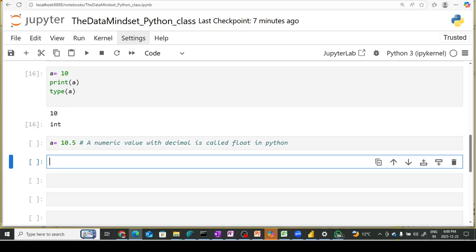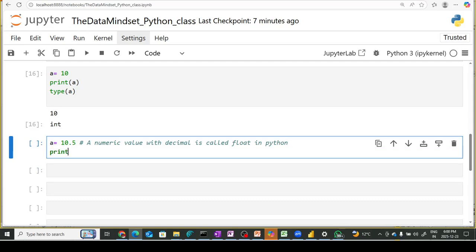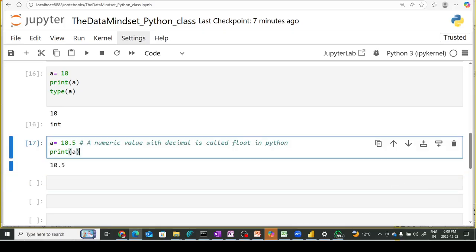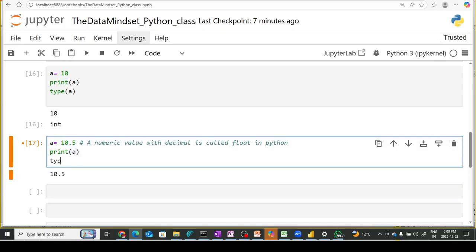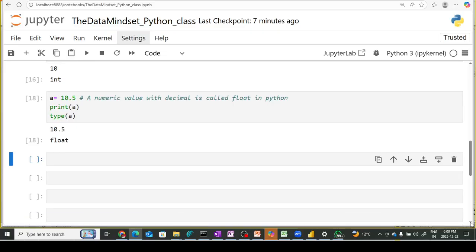So with a equal to 10.5, if I print a, it will return 10.5, and if I take the type of a, it will show me float. So now you can understand that a numeric value with decimal is called float in Python, and a numeric value without decimal is called integer in Python.